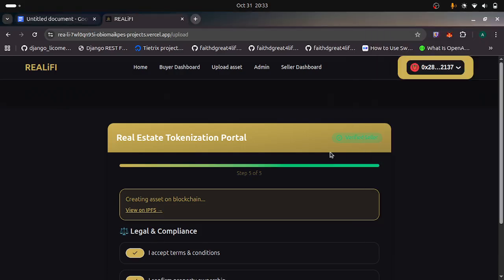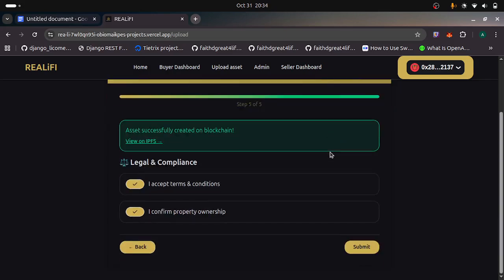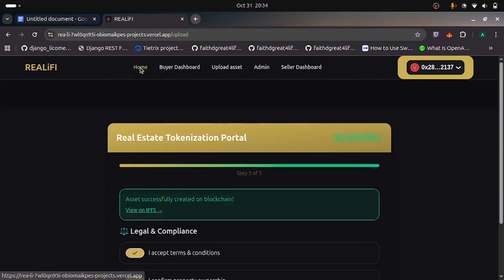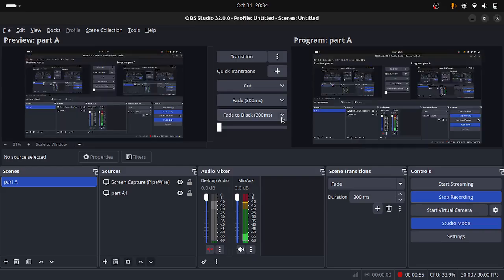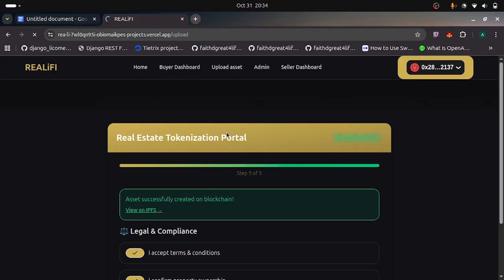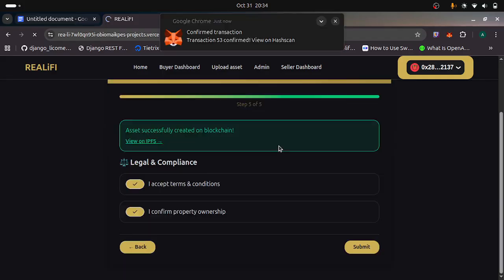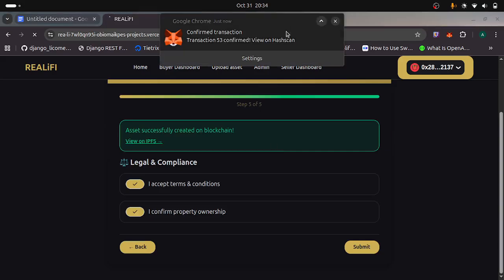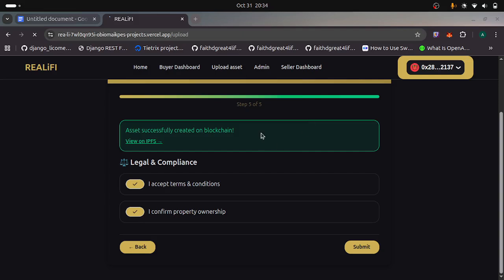Now the asset is being created on the blockchain. The asset is fully created on the blockchain. Then I return to home. Confirm transaction.